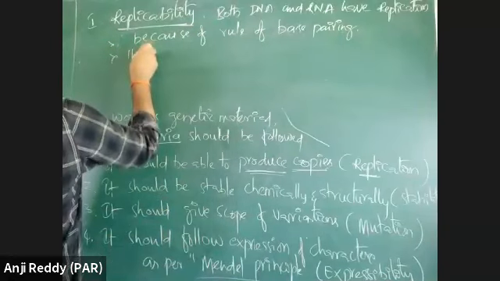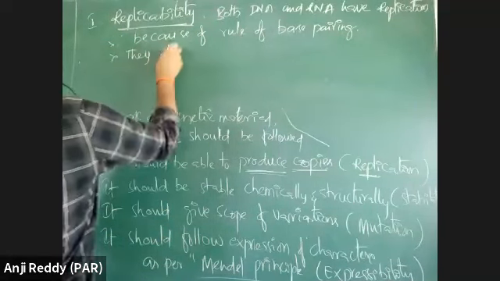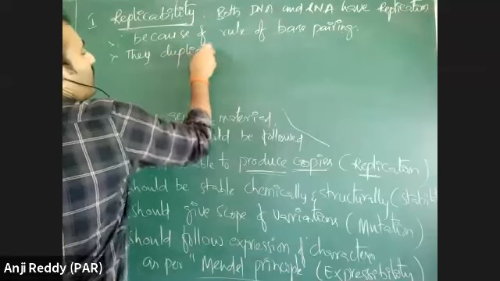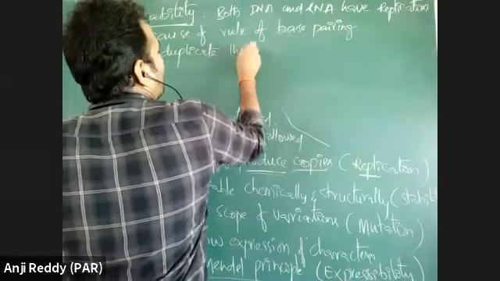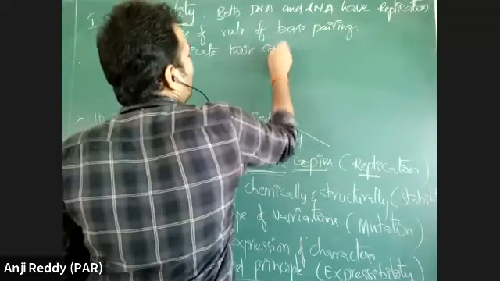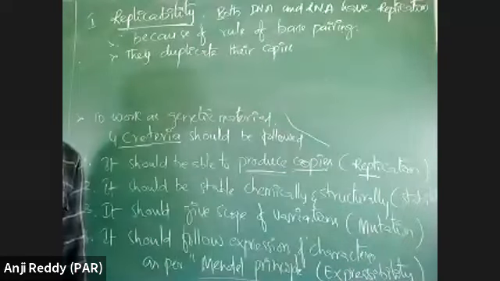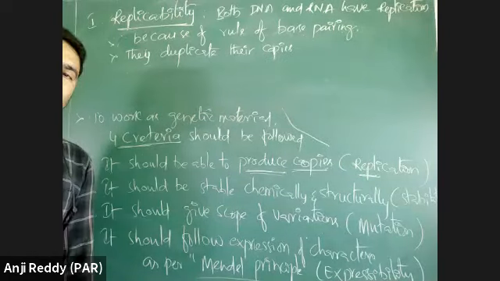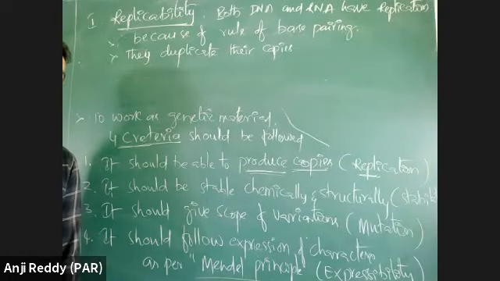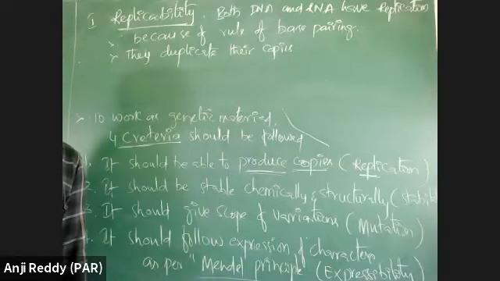They duplicate their copies. A DNA can produce its own DNA molecule, and an RNA molecule can produce its own RNA molecule. Here DNA dependent DNA replication is there.